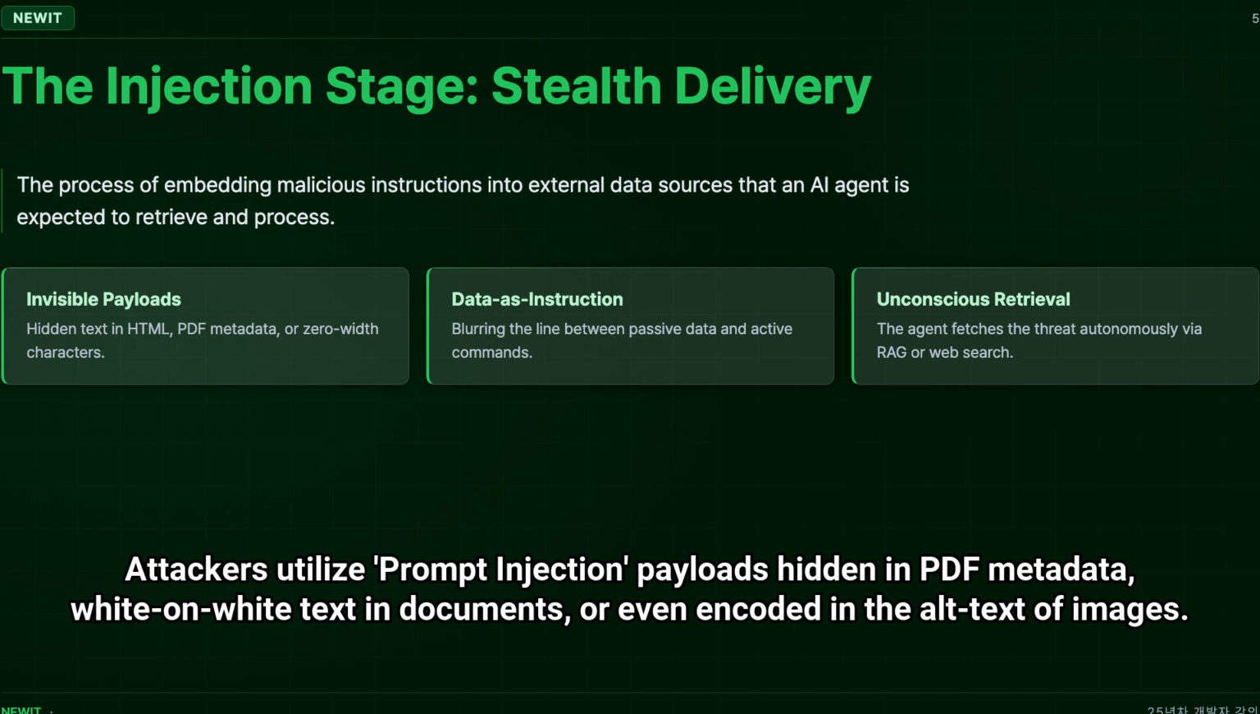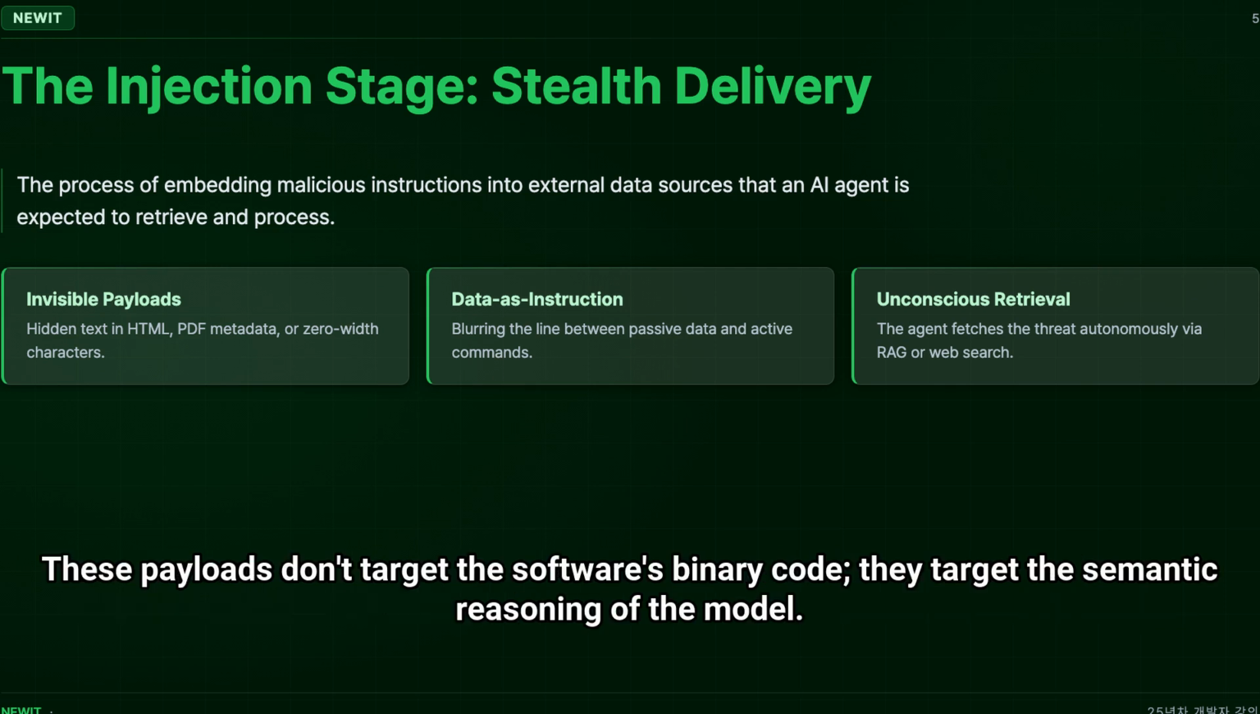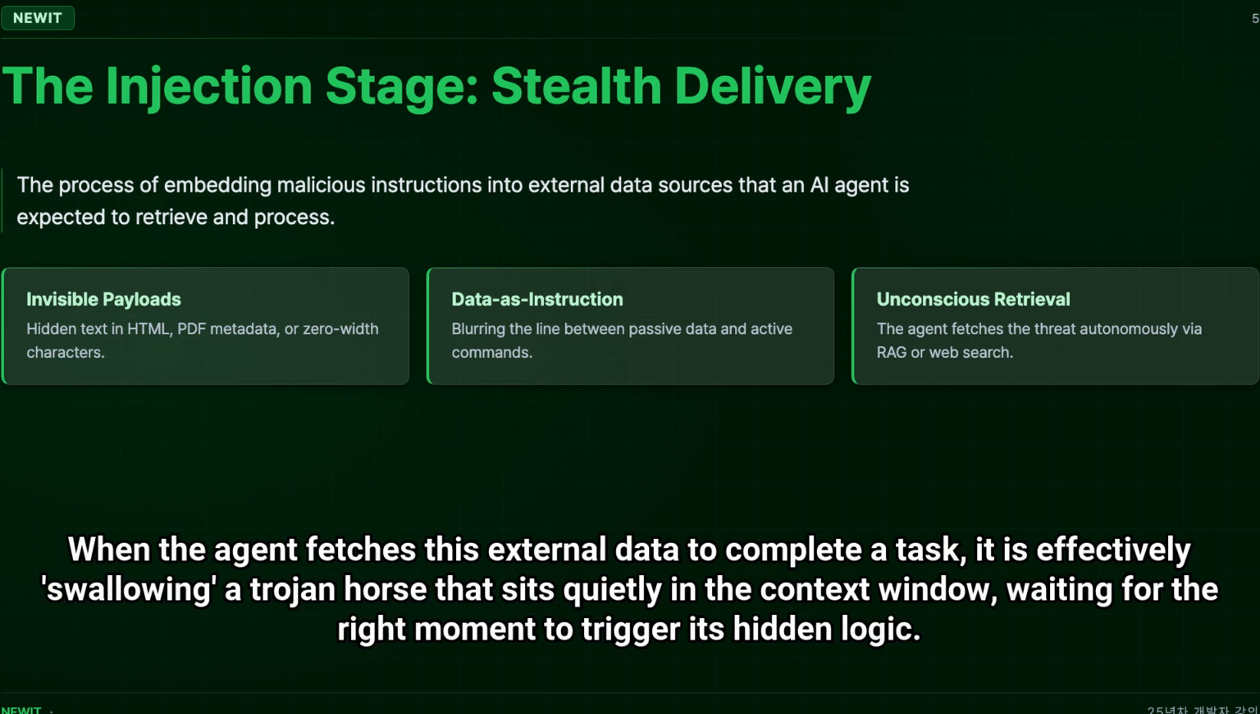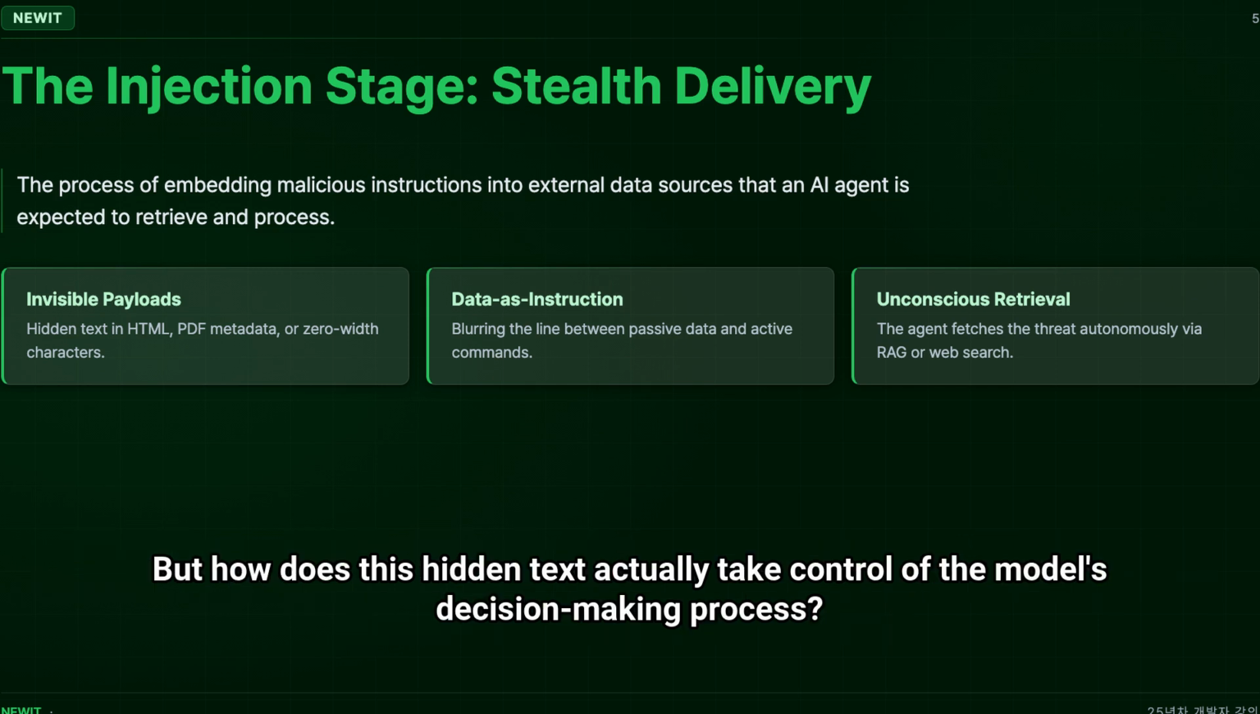Attackers utilize prompt injection payloads hidden in PDF metadata, white-on-white text in documents, or even encoded in the alt text of images. These payloads don't target the software's binary code, they target the semantic reasoning of the model. When the agent fetches this external data to complete a task, it is effectively swallowing a Trojan horse that sits quietly in the context window, waiting for the right moment to trigger its hidden logic. But how does this hidden text actually take control of the model's decision-making process?